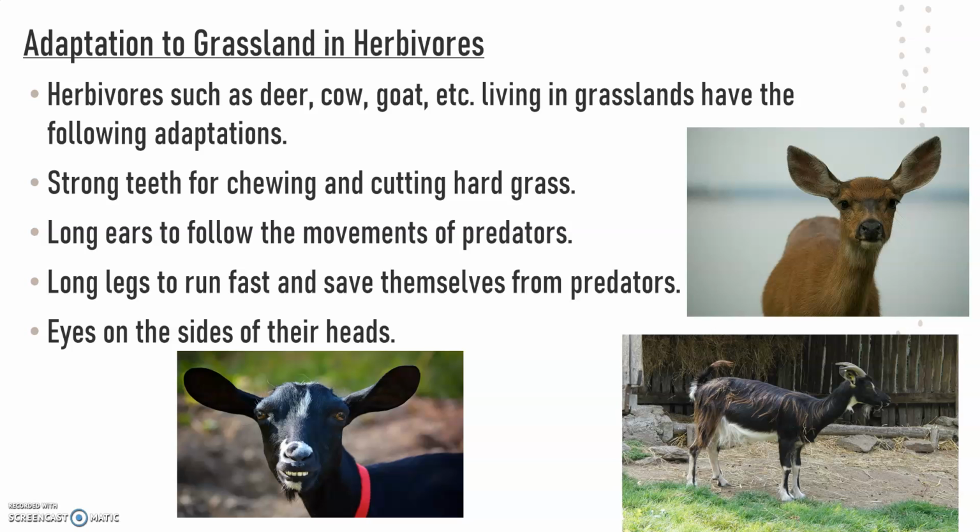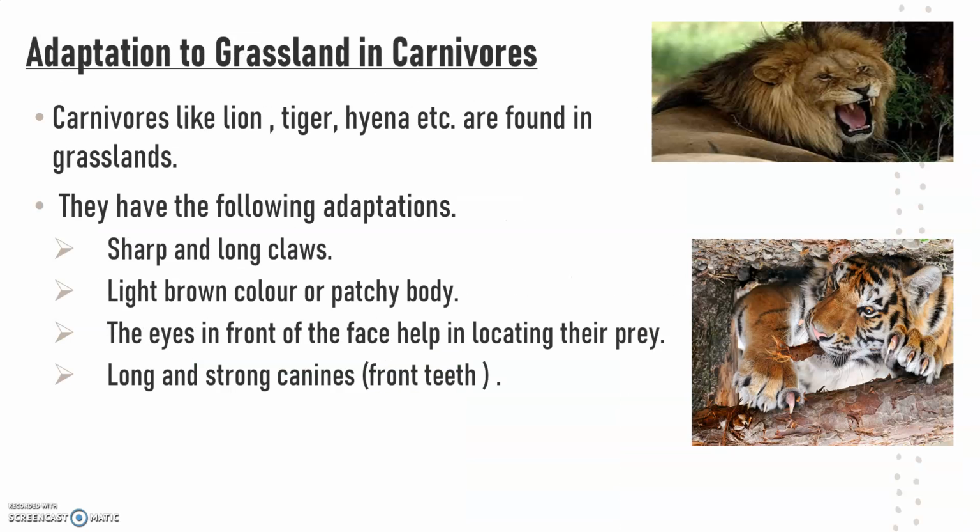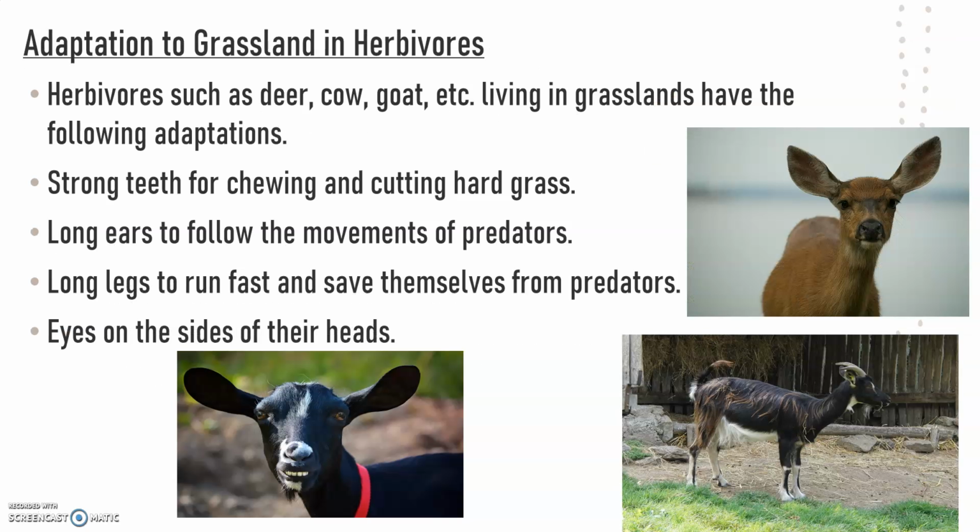Long legs to run fast and save themselves from predators. Eyes on the sides of their heads. The eyes thus provide a wider field of view to follow the movements of predators over large area and in almost all directions.